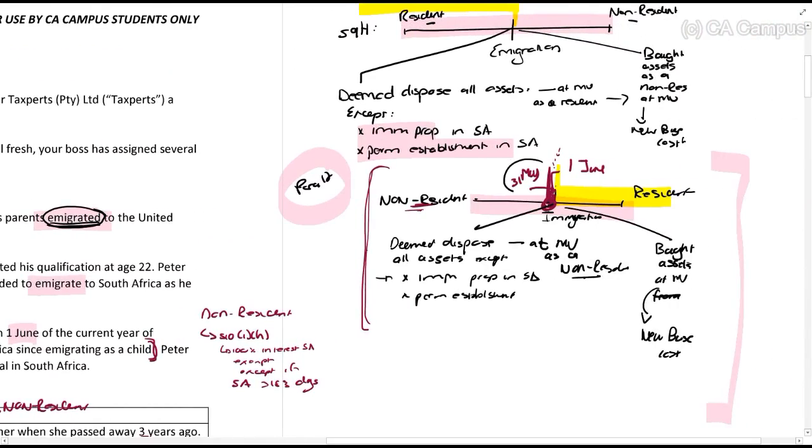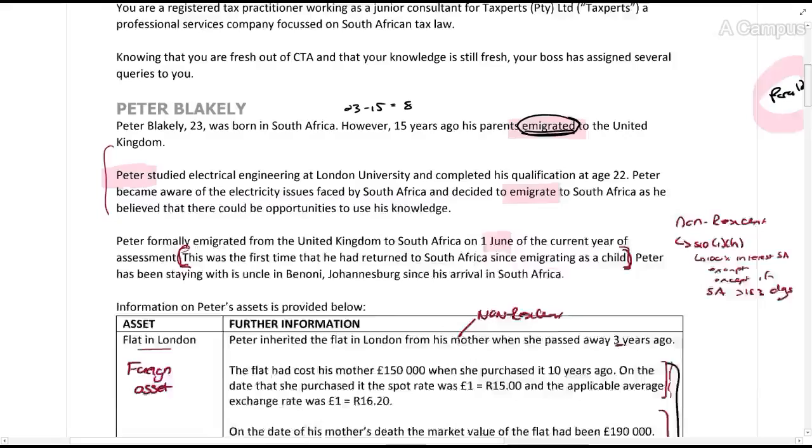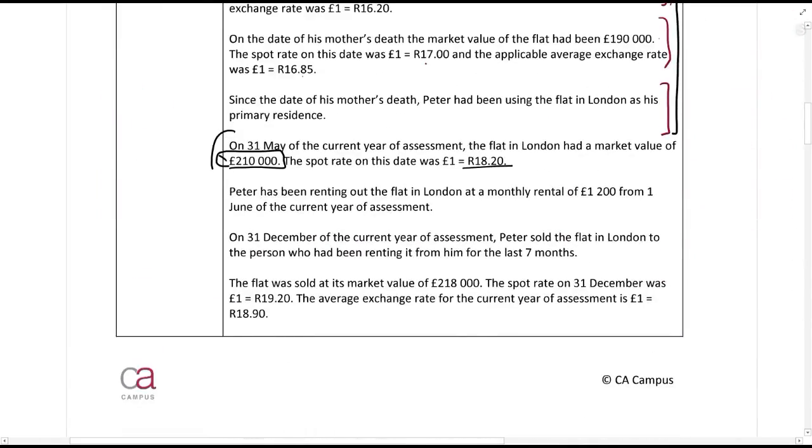So it says on the 31st of May, this is immediately before he became a resident, the market value they give us. So he's treated as if he sells it at that market value, and then he's treated as if he purchased it at market value. So that amount will be his new base cost as a resident, because we only start calculating CGT from this point. So this is the base cost as a resident. Right, that's all it means. It means he's treated as if he's purchased it for that base cost.